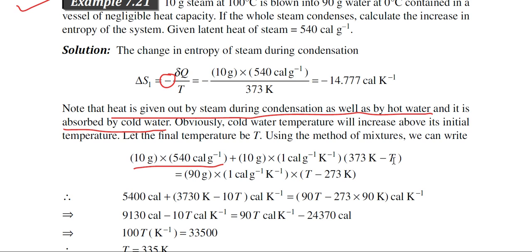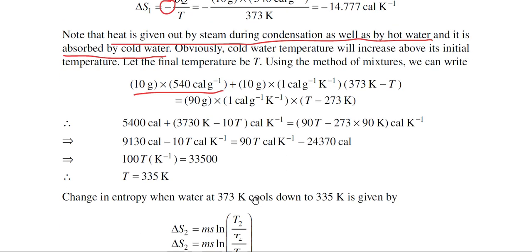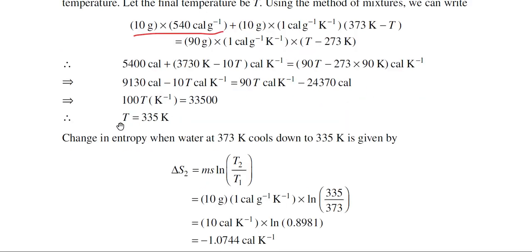Capital T is the common temperature of the mixture, and in the right hand side this is heat absorbed by the cold water. Its initial temperature was 0 degree centigrade, and heat absorbed can be written as mass into specific heat into temperature change. Temperature change for the cold water is capital T minus 273 Kelvin, and if we solve this equation, then we can write that the temperature of the mixture capital T is 335 Kelvin.